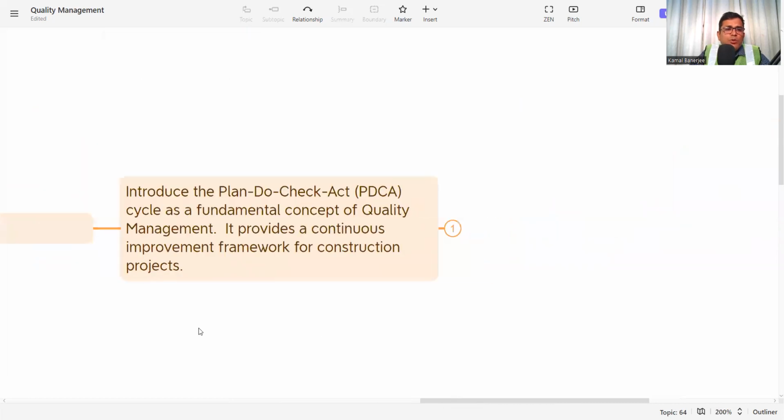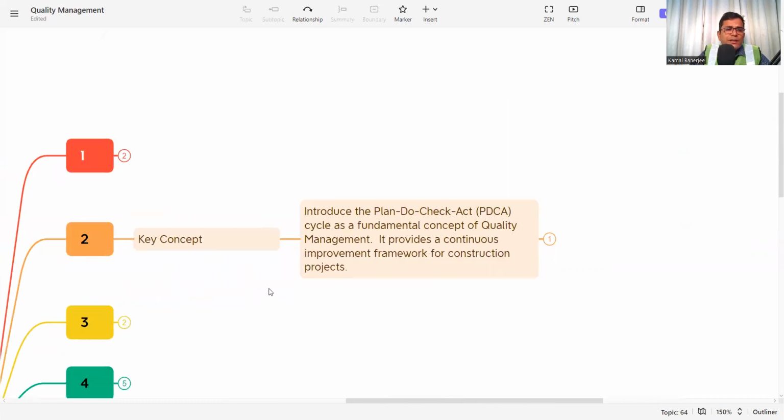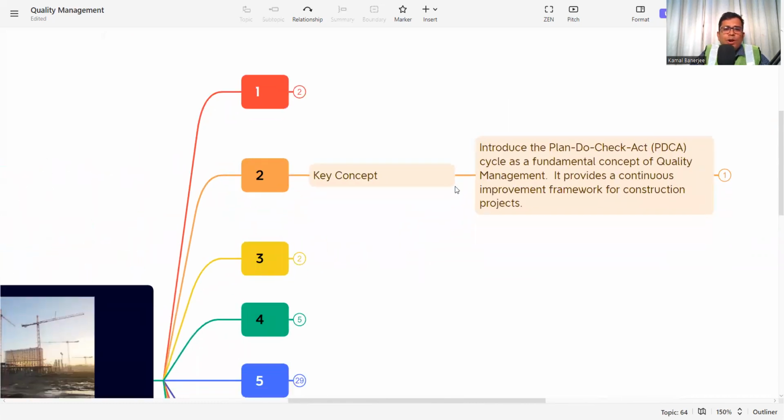The quality management system ensures the customer requirement. So these are the key concepts of a quality management system.